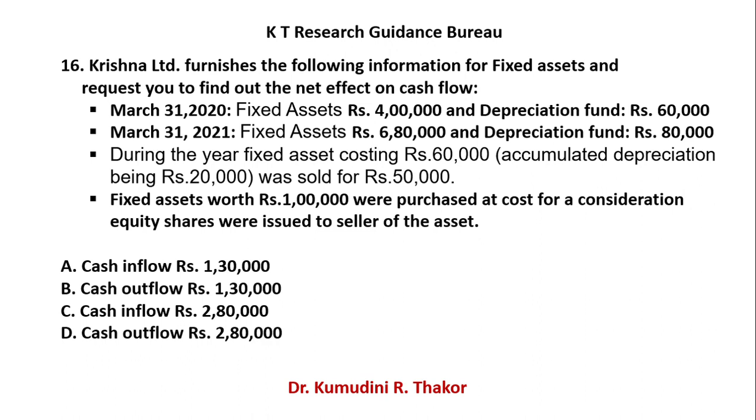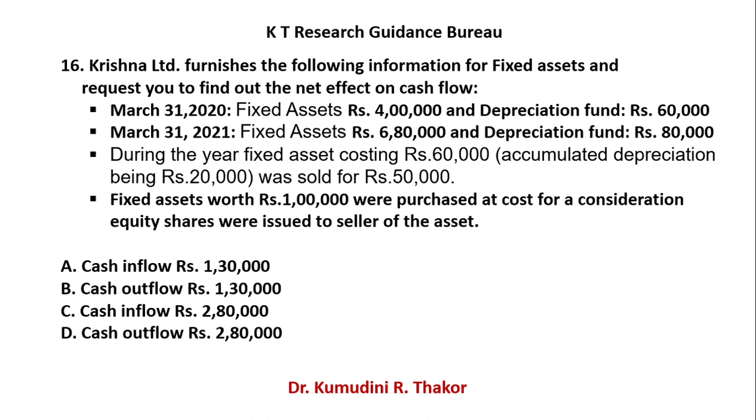A 60,000 rupees fixed asset, on that your accumulated depreciation was 20,000. So 20,000 rupees depreciation you have to transfer to the fixed asset account, depreciation account debit to fixed asset account 20,000.